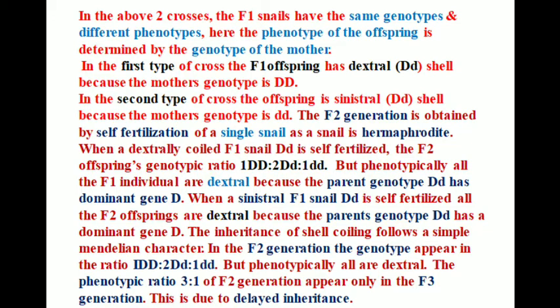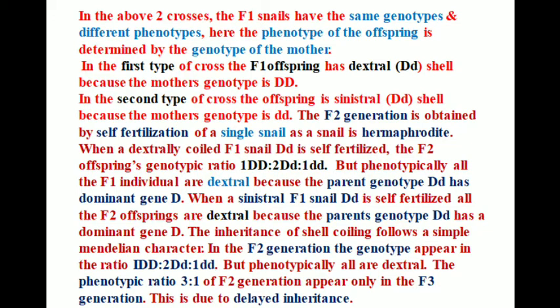When a dextrally coiled F1 snail is self-fertilized, the F2 offspring appear in a genotypic ratio of 1:2:1. But phenotypically, all the individuals are dextral.